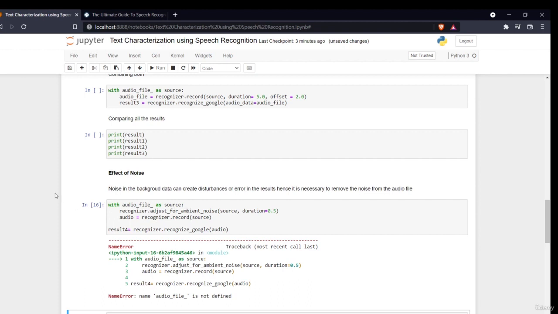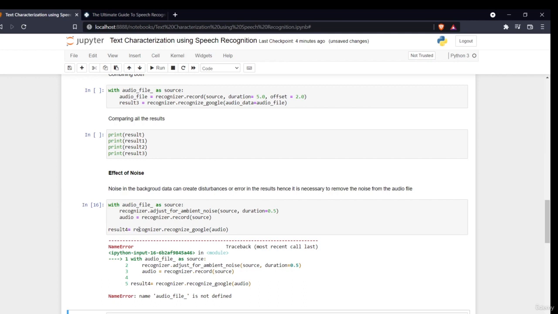You are telling it, I have noise, so adjust according to that and only take what my main speaker is saying. That way the noise will be reduced.